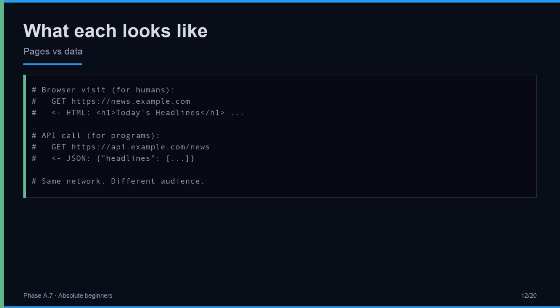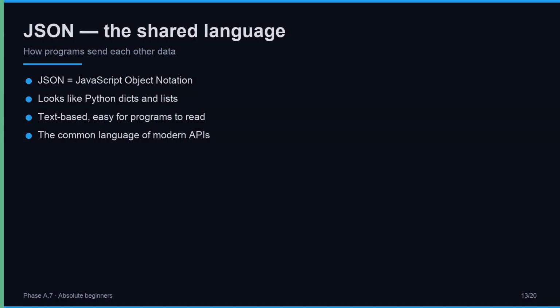Pages versus data. Programs need a shared language to send each other structured data. The most common one today is called JSON, short for JavaScript Object Notation. Here is the good news: if you have been following this course, JSON looks almost identical to Python dictionaries and lists. Curly braces for key value pairs. Square brackets for ordered rows. Strings in quotes, numbers without.